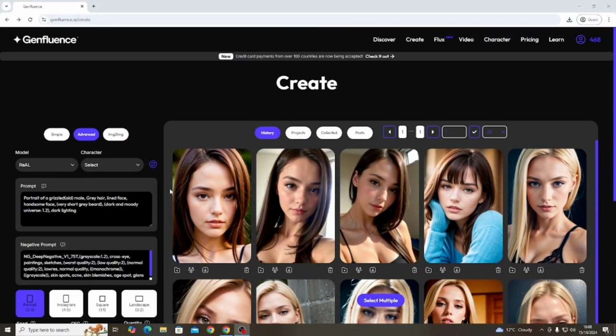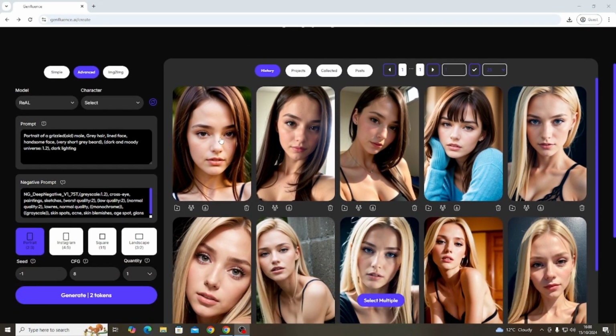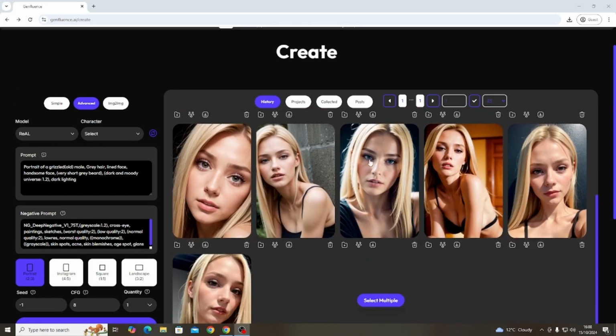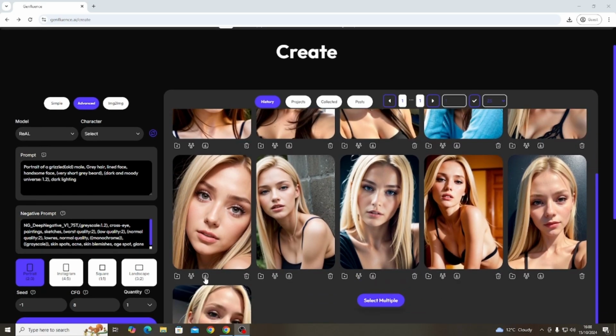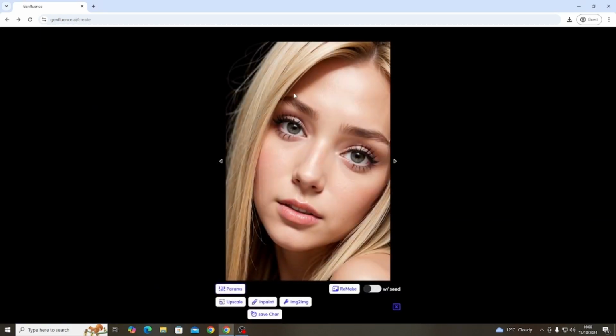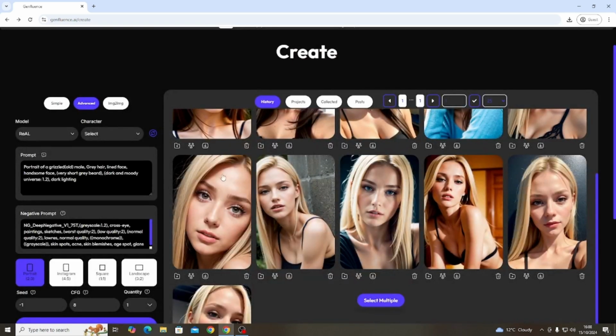So once you've found out what model you actually want to use, you've played around with all of this stuff, and you've found the character you want, you click the little download button here. I'm not going to download now because I'll show you all my downloads and I can't be asked to edit it. But the picture I've chosen is this one. As you can see, she's got good facial features, nice strong eyebrows, nice eyes, hair and all that stuff. So that's the picture I want to use, and you can experiment with this as much as you want.